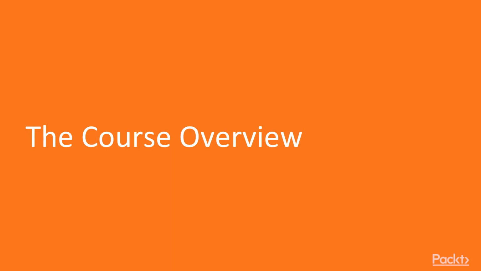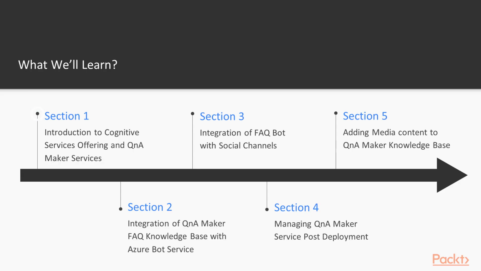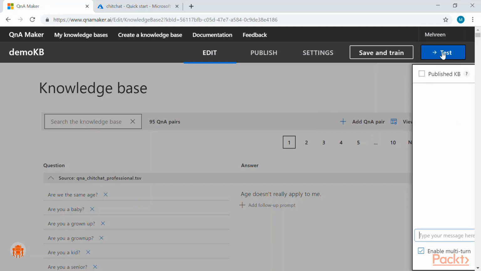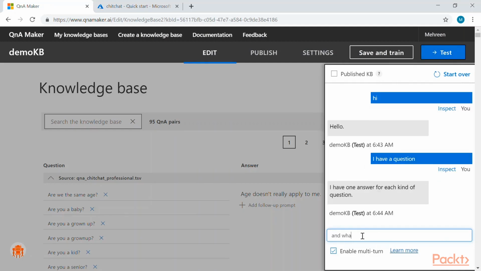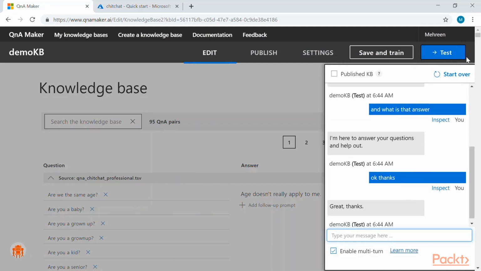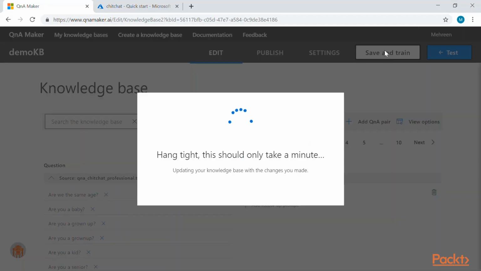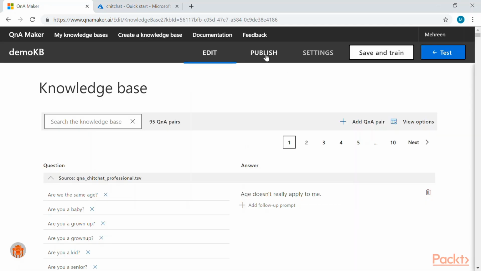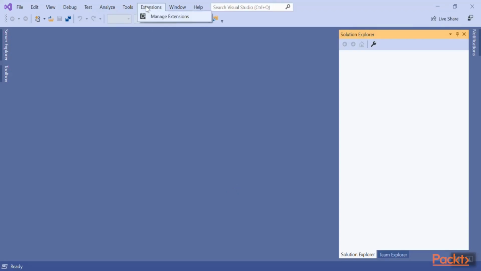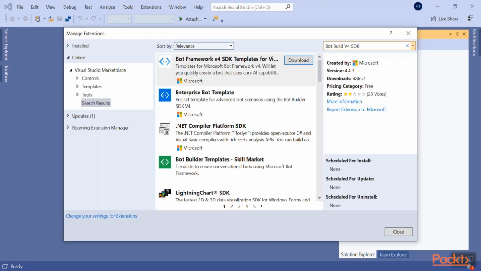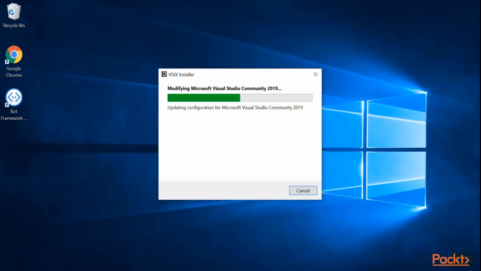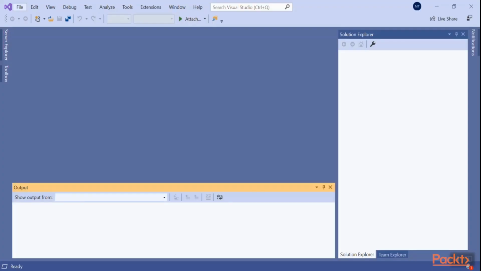This course comprises 5 sections. In Section 1, we will introduce Azure Cognitive Services and highlight the uses and benefits of each component. We then take a brief look at the application scenarios that we will be working with throughout the course and also create a QnA Maker cognitive service in Azure. Also, we will set up the development environment on our local machine.